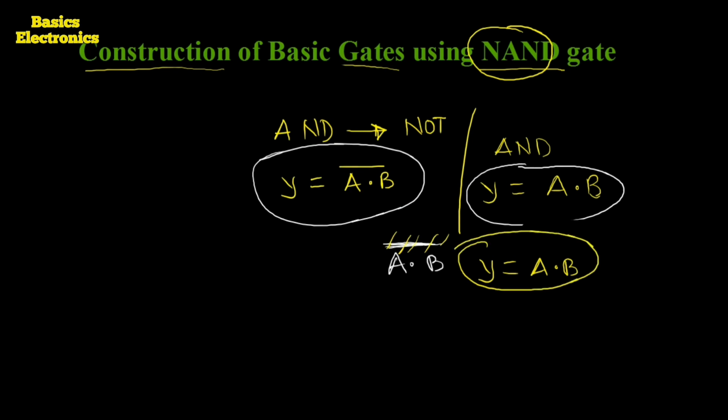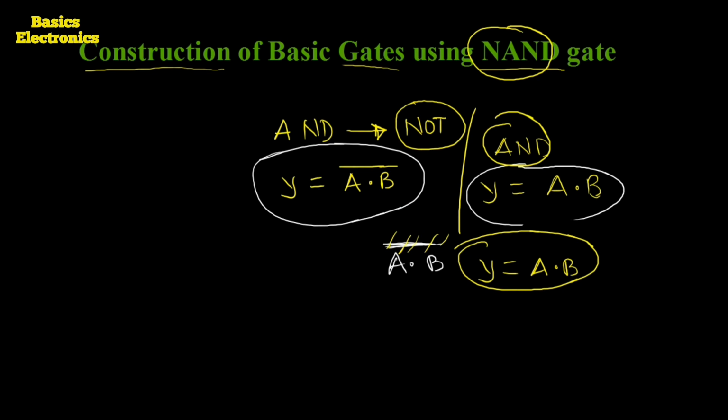Okay. So when we have to realize the AND gate by using the NAND gate, only one change we have to make, and that change is we have to remove the NOT gate. The NOT gate is removed, it means we remove the inversion.